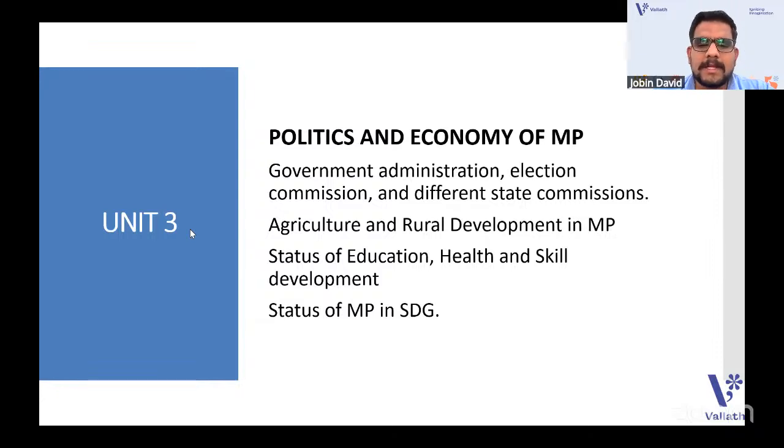That's very important. Coming to the next thing in economy, the status of Madhya Pradesh in sustainable development goals. Wherever you look in competitive exams, you can see sustainable development goals related to the environment, and you learn all those things in the NET part or any State Eligibility Test.